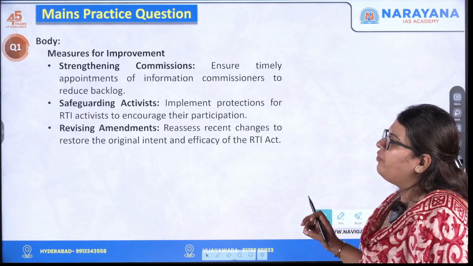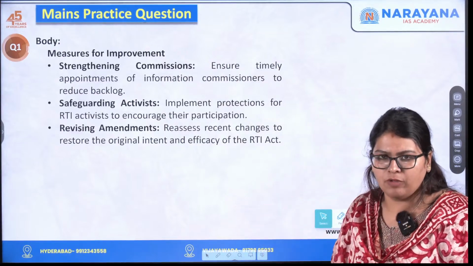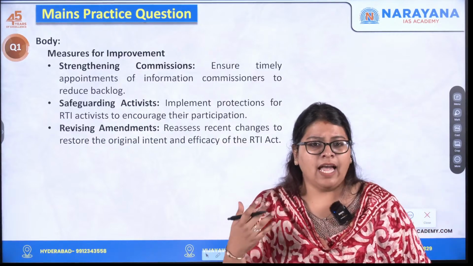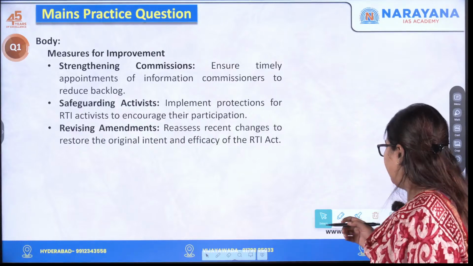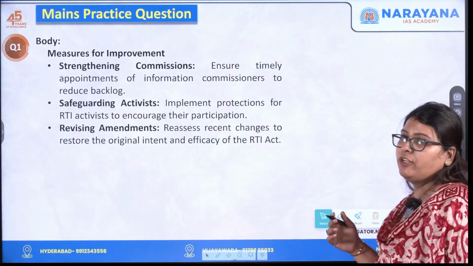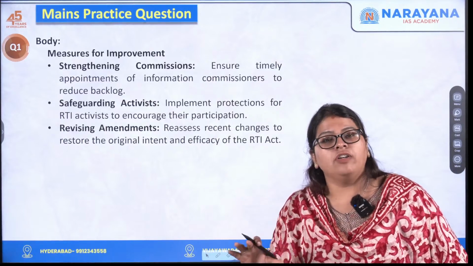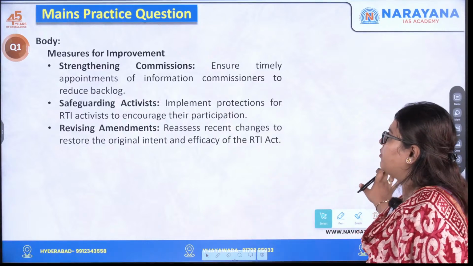And then we also need to talk about measures for improvement, that is strengthening the commission, increasing the autonomy of the commission, safeguarding the activists who deal with the right to information, as well as revising the amendments in order to increase the efficiency of the Act and not just for the mere convenience of the government. So that also has to be discussed over here.